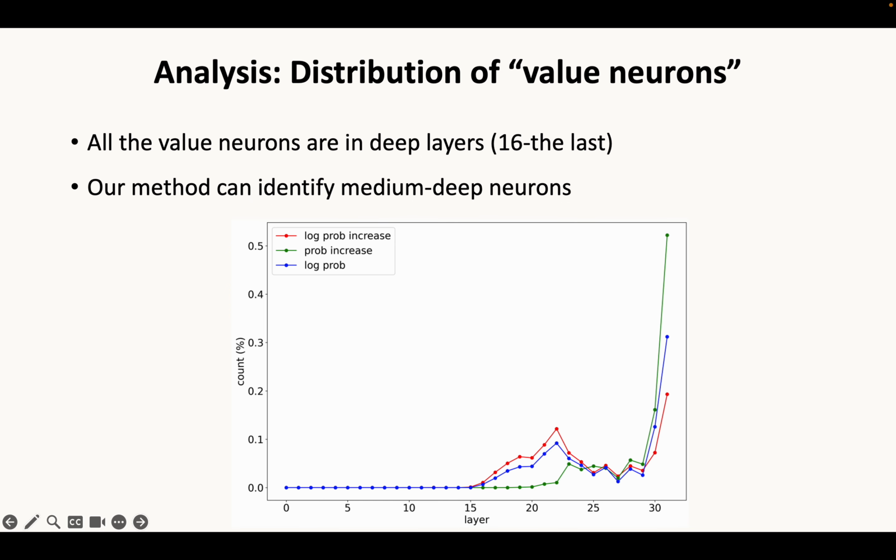And we analyze the distribution of the identified value neurons. All the value neurons are in deep layers, and our log probability increase method can identify both medium and deep neurons. This is also good for the analysis because several studies find that many predictions have been made in medium layers.